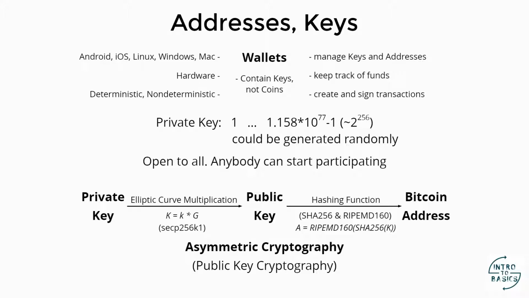In short, this idea of public key cryptography works like this. The private key is used to sign a transaction by being applied to the digital fingerprint of that transaction. So only those who have that private key can produce that signature. And then anyone can verify the signature just by using the public key and the transaction fingerprint. This way, the signatures of all the transactions can be verified by anyone, and the private keys remain private.